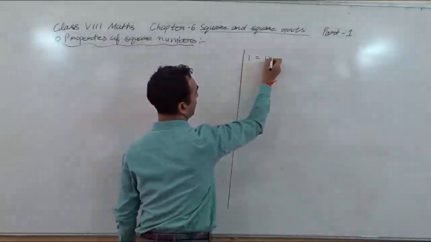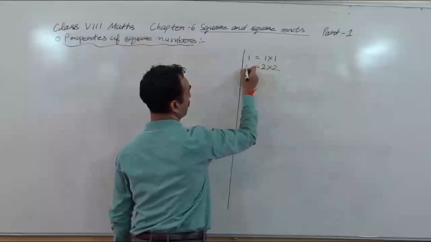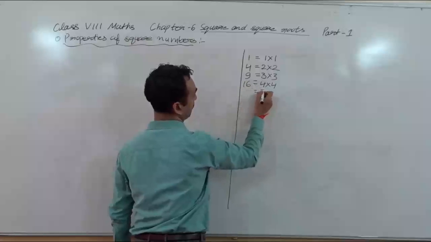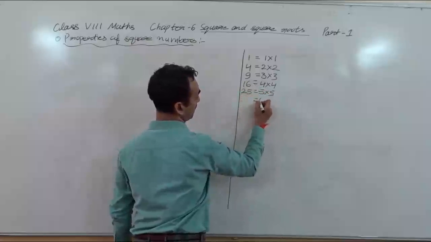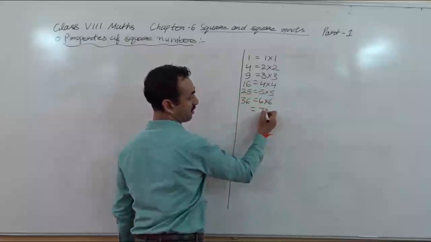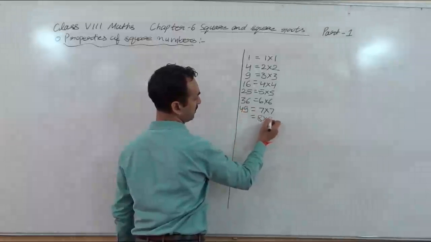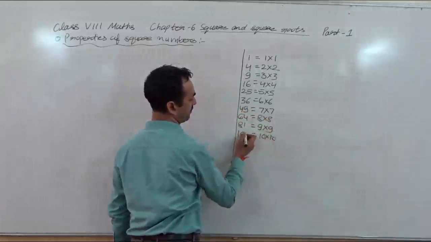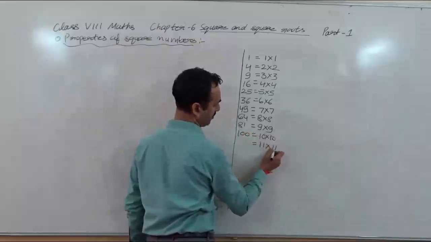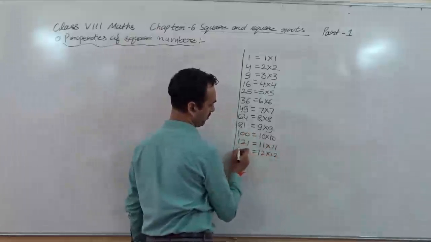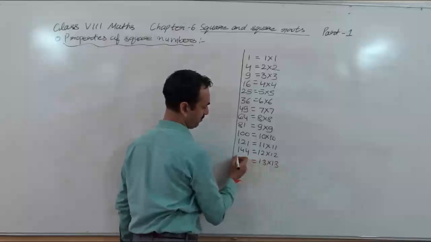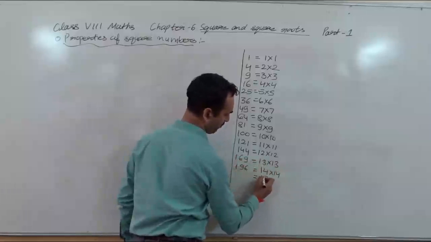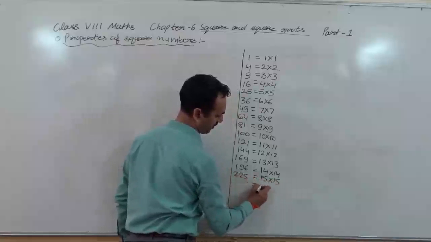So 1 equals 1 into 1, 2 into 2, 4, 3 into 3, 9, 4 into 4, 16, 5 into 5, 25, 6 into 6, 36, 7 into 7, 49, 8 into 8, 64, 9 into 9, 81, 10 into 10, 100, 11 into 11, 121, 12 into 12, 144, 13 into 13, 169, 14 into 14, 196, 15 into 15, 225, 16 into 16,